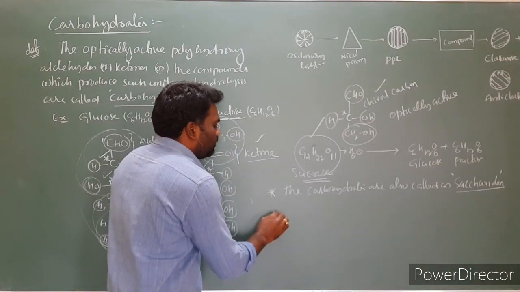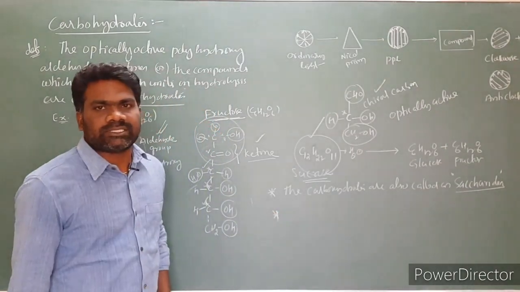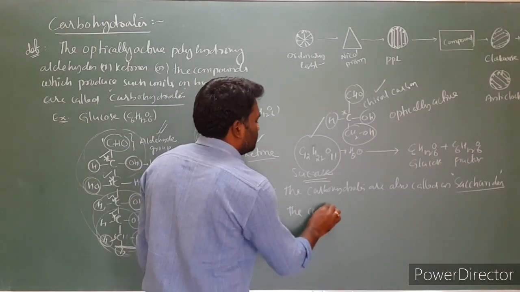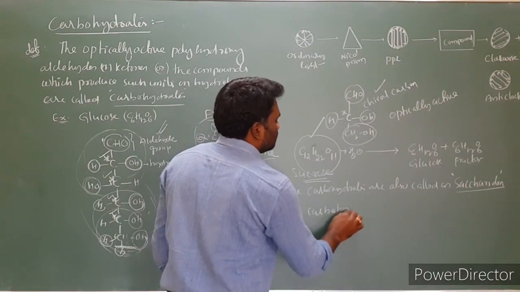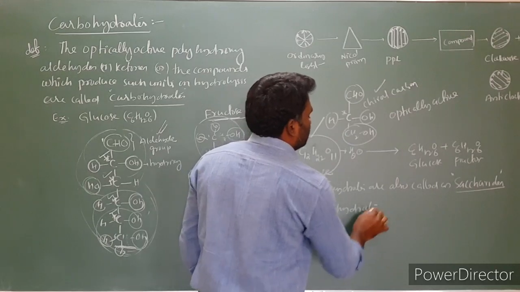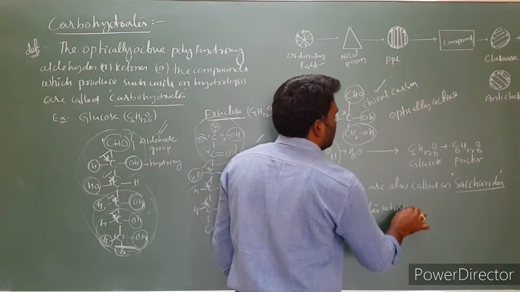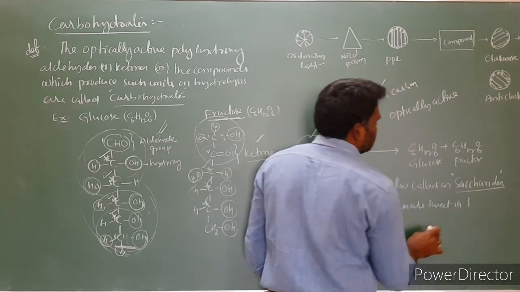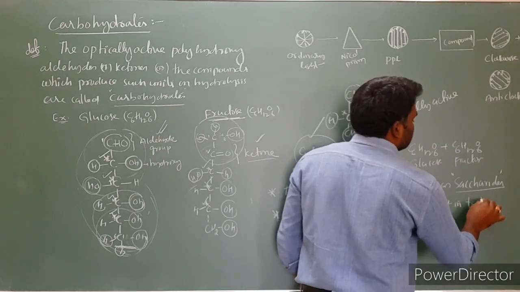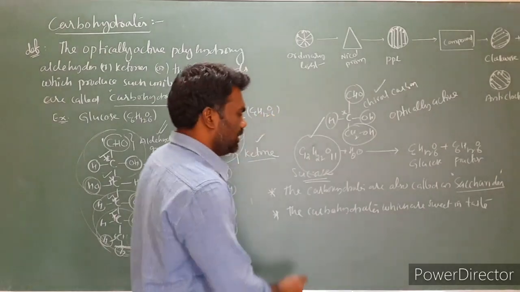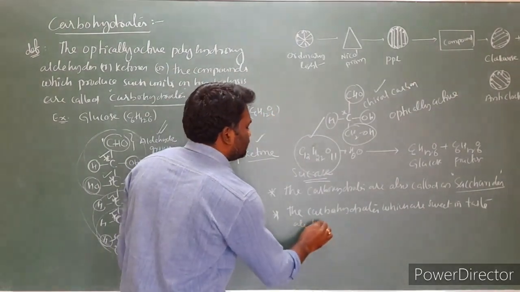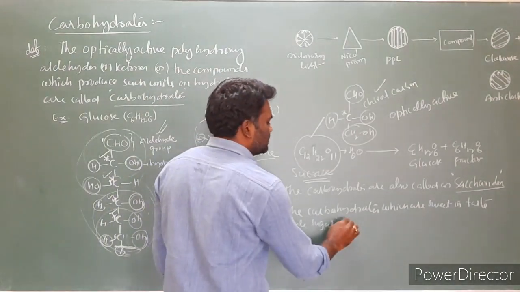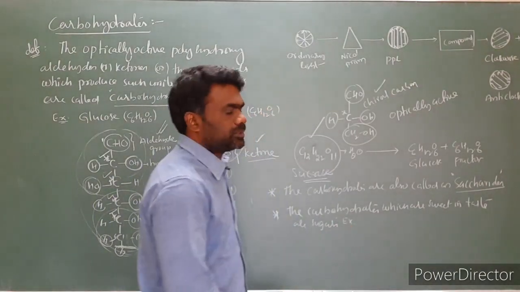Next, the carbohydrates which are sweet in taste are called sugars. For example, we can take glucose.